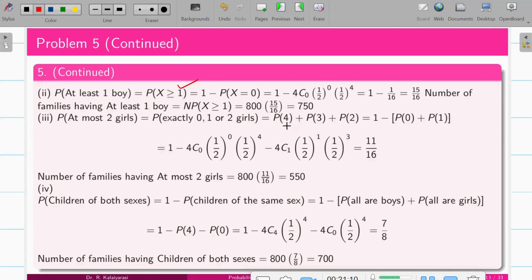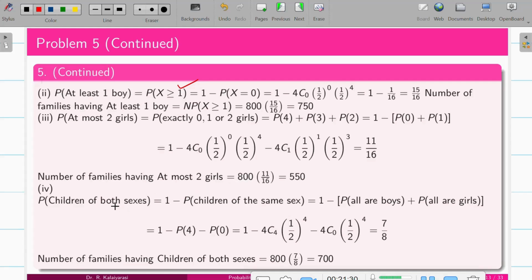So this calculation can be done either by calculating P of 4, 3, 2 and adding, or else the same scenario I can say as 1 minus P of 0 and P of 1, because we have the binomial for 0, 1, 2, 3, 4, right? So we can find it for 800 families.